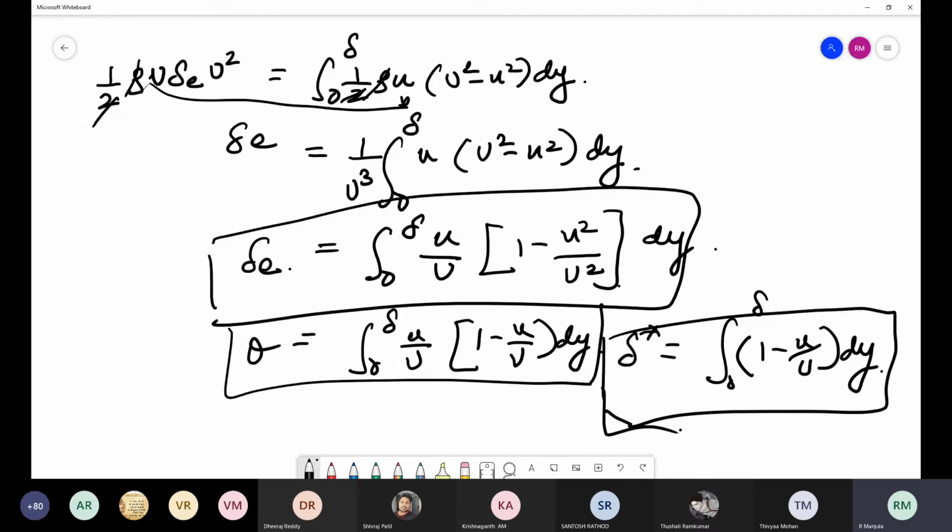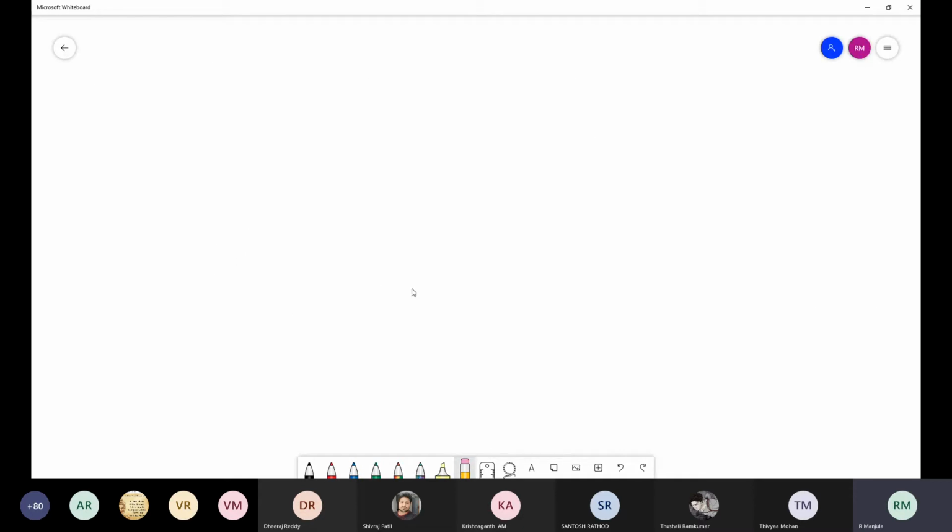Understood? Now we will see how, if the velocity distribution is known, we can estimate the different thicknesses. Okay, let us do one simple problem, then I'll give you some assignments also on this. So let us take a small problem.